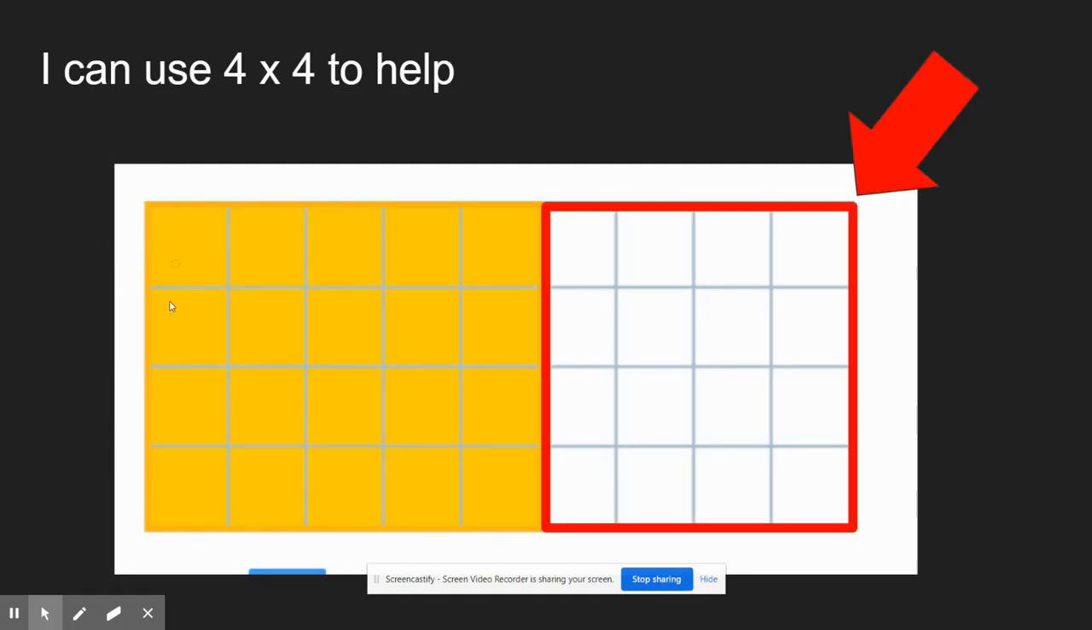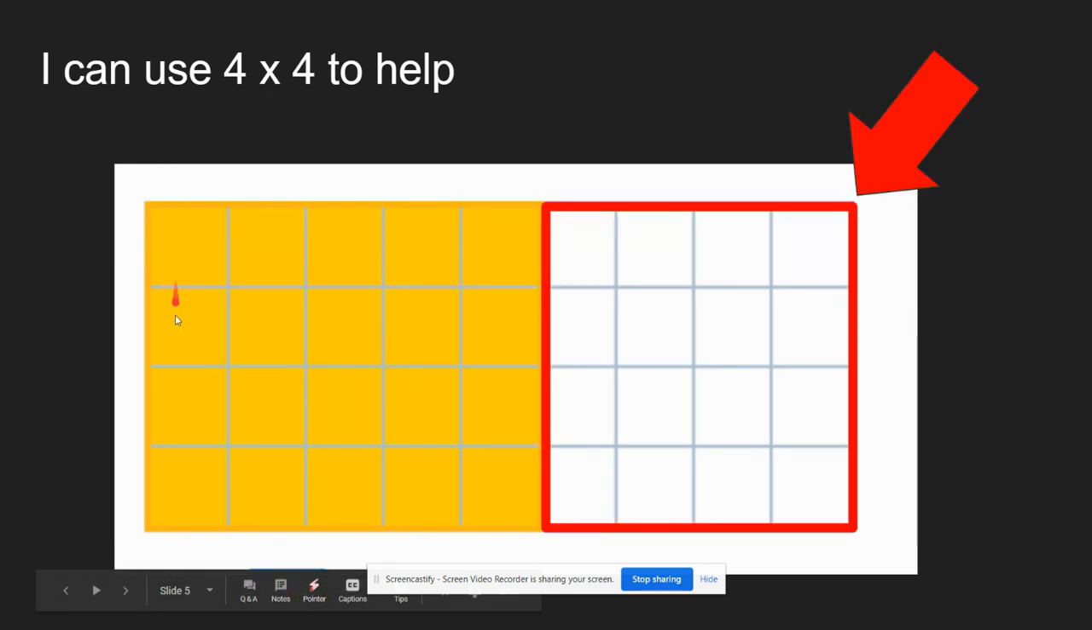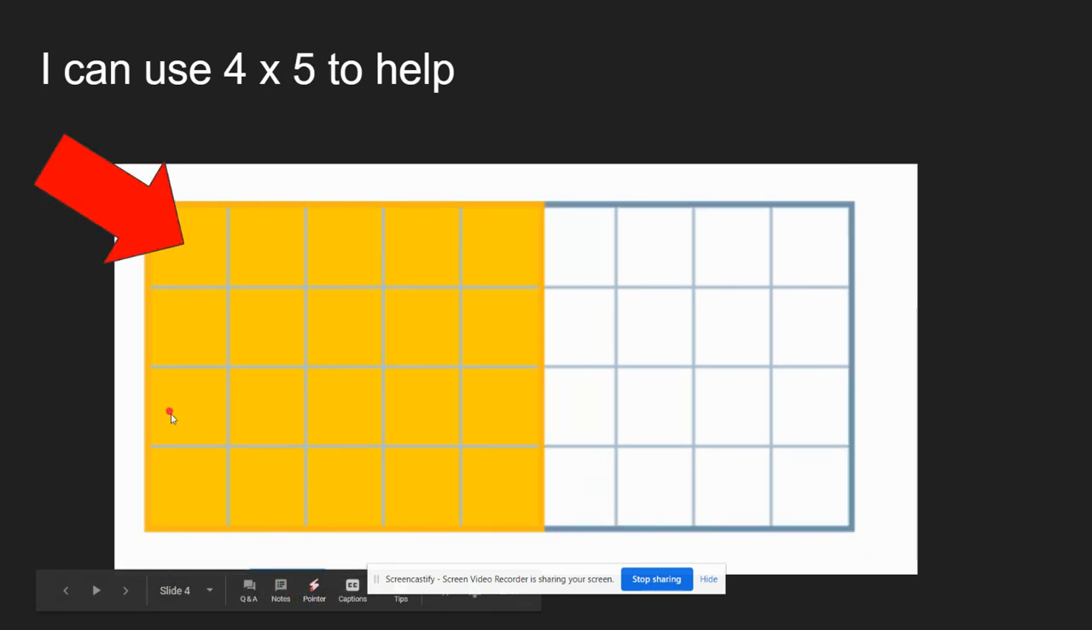Notice that I have... Oh, let me get my pointer, sorry. 1, 2, 3, 4 going down. I have 4 squares in this column, and that means I have 4 rows going across. 4 rows. So 4 times 5. So I've got 1, 2, 3, 4, 5. This is a 4 by 5 rectangle.